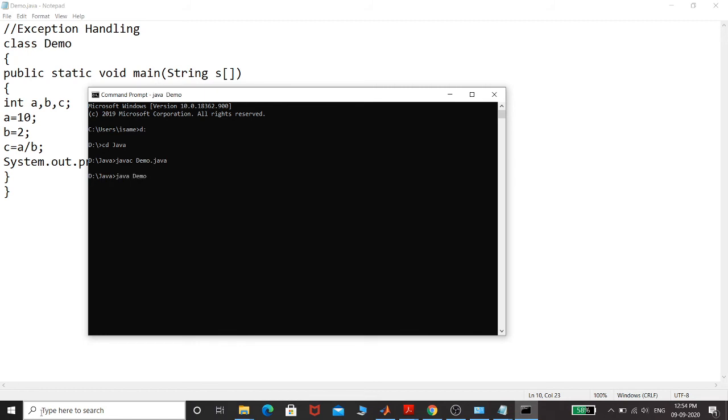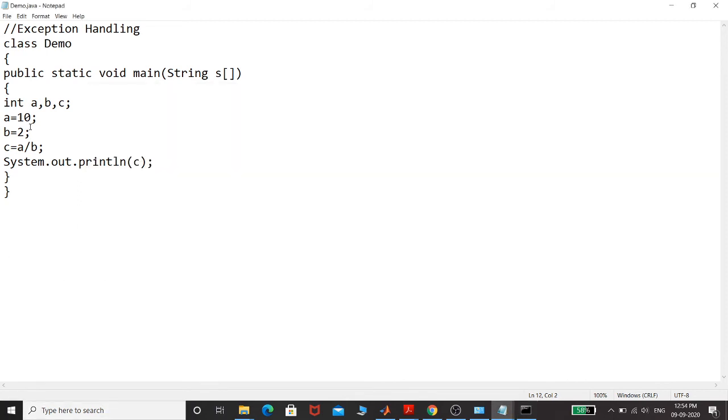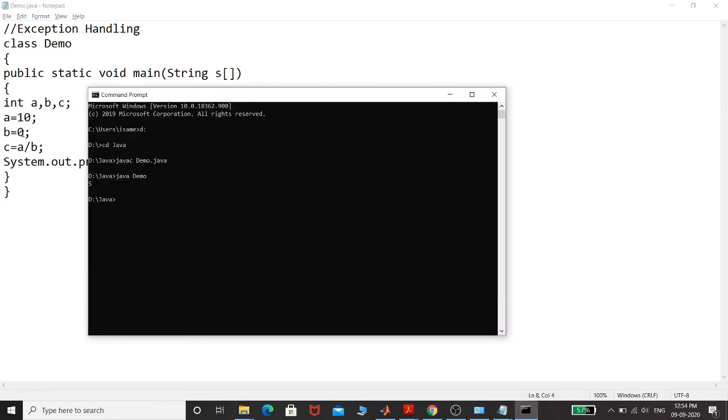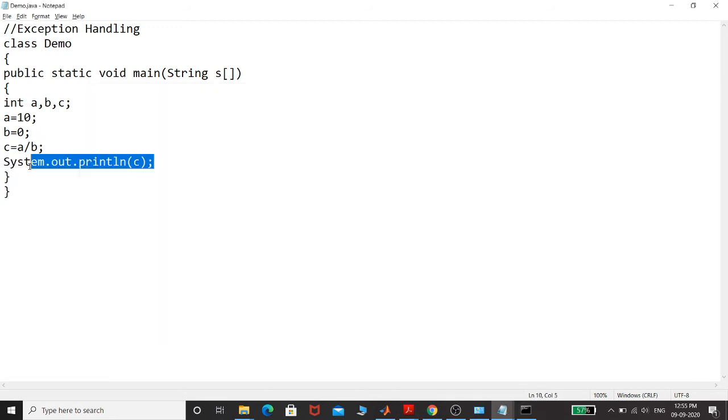Here, what is the expected behavior? It should give me 5. Yes, it is giving me 5. But what if I give the value of b as 0? Save this program and compile it again, and here it is compiling fine. Why is it compiling fine? Because it does not have any syntactical error. Now if you run your program, you can see there is an exception, java.lang.ArithmeticException: divide by zero. It is not executing this last line, right?